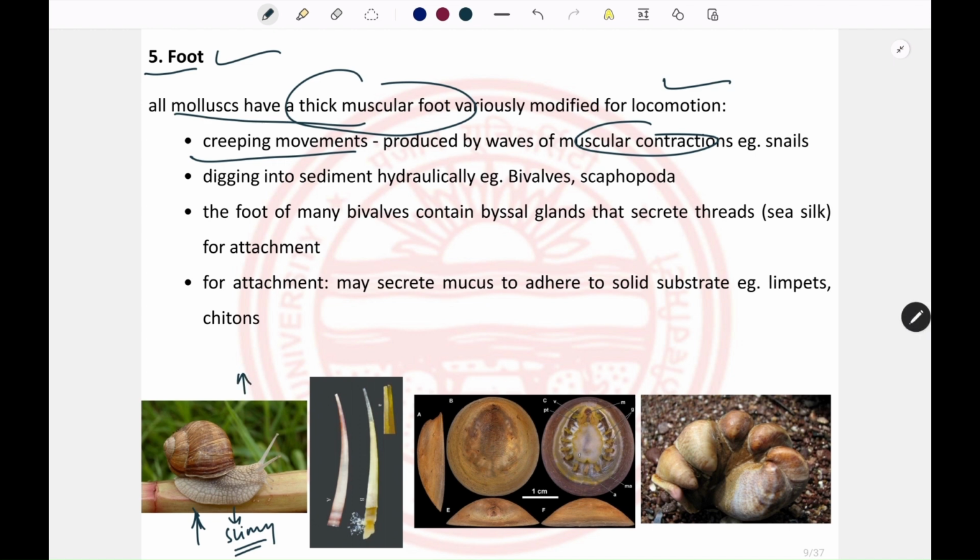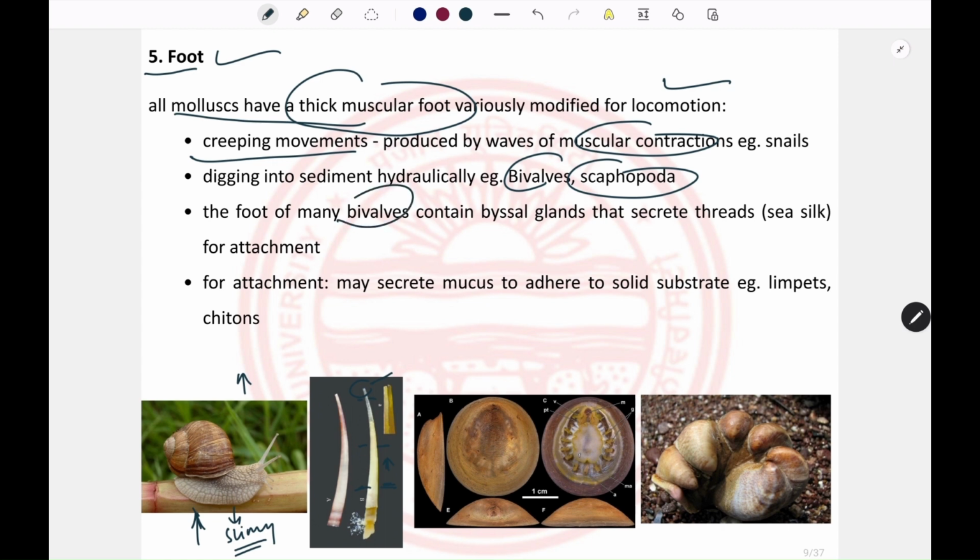In some mollusks like bivalves and scaphopods, the foot is used to dig inside the sand. So half or most of the body is dug inside the sand, and some part of the body remains in the outside water.